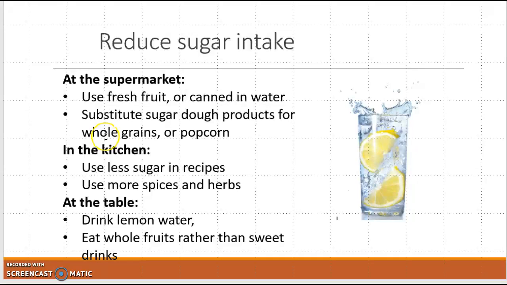And in order to reduce your sugar intake, some suggestions are using fresh fruit, whole grains, using less sugar in your recipes. I mean, people don't always appreciate that, but you can cut back a little bit. Using spices and herbs more often, and then just drinking lemon water. It's really refreshing. You don't have to have sugar in your water to make it taste pretty good.